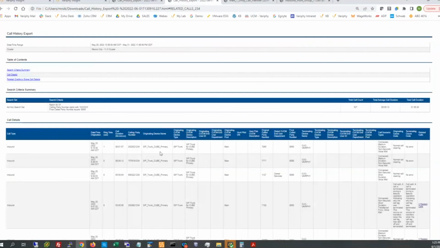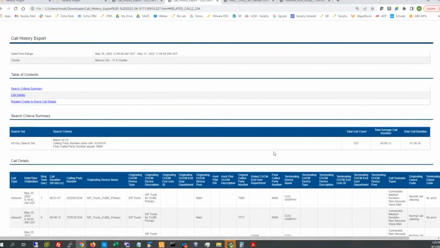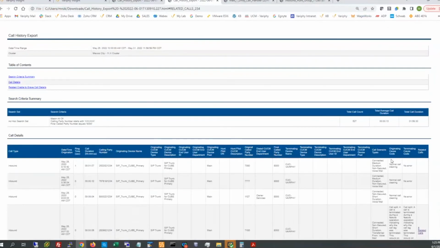These top three, for instance, let me zoom in for your eyes. These top three that we knew were coming into 8,000, but they don't have any related legs, which means that the call just ended there. And we can also tell that by the cause code. Once again, the normal call clearing cause code. As long as that's on either one, we know that there's not another step to this call.